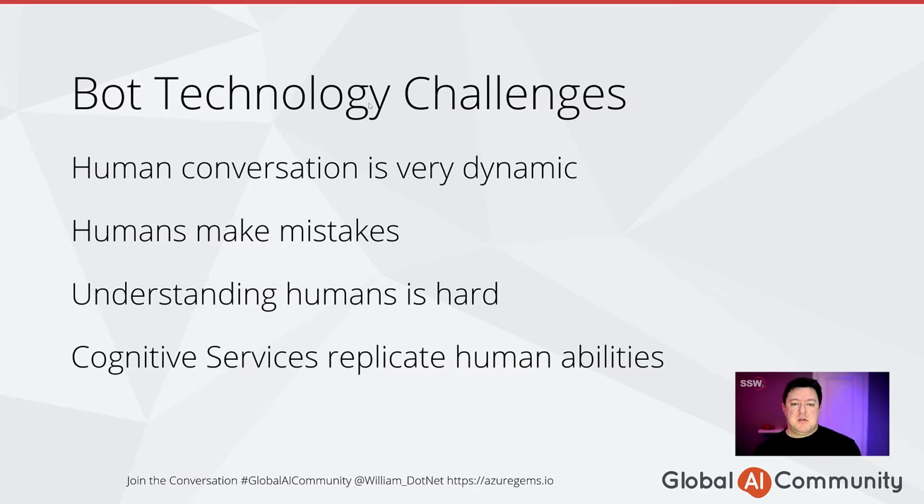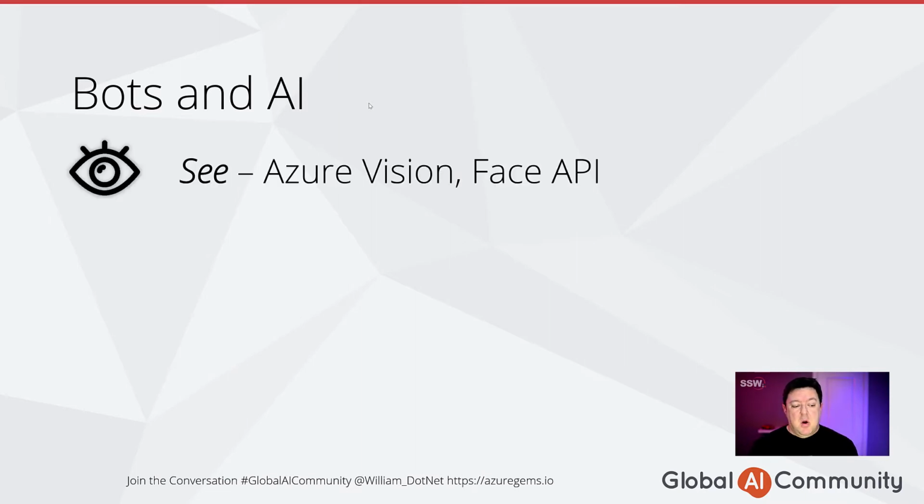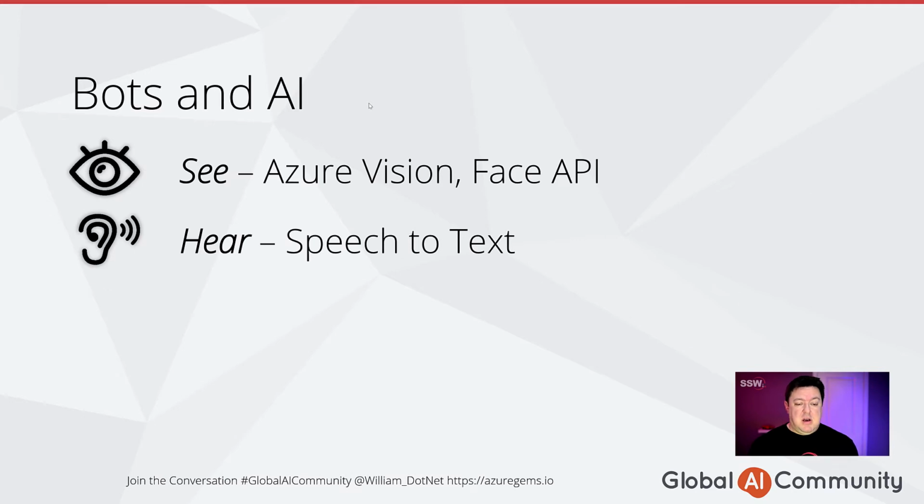So these services replicate human abilities and human senses so that we can use them and bolt together a bot that does exactly what we need it to, using the senses we need it to utilize. So when mixing bots and AI or cognitive services, we can give them the ability to see. Now, we can use the Azure Vision API to recognize a scene or an object in a scene. You can even use the Face API to recognize our emotions to know whether we're happy or sad or just content.